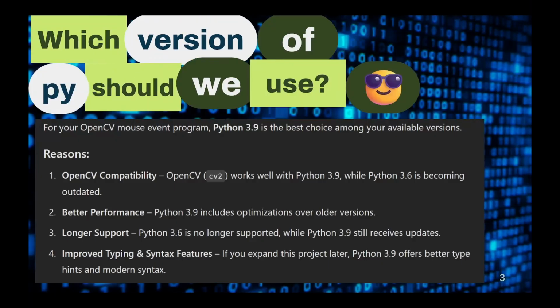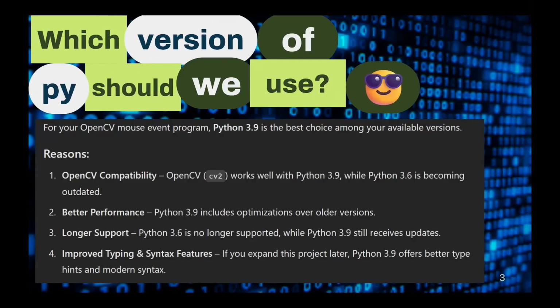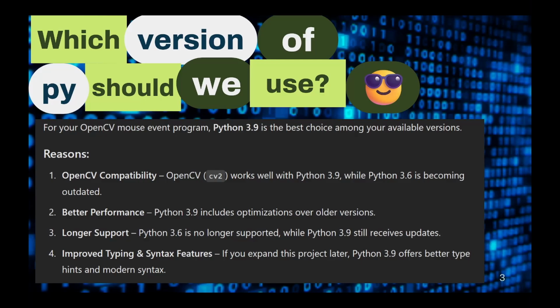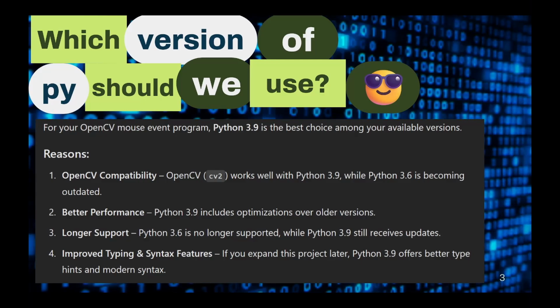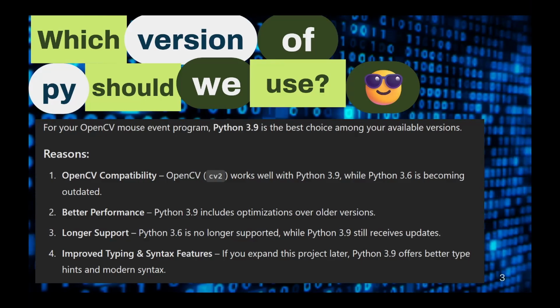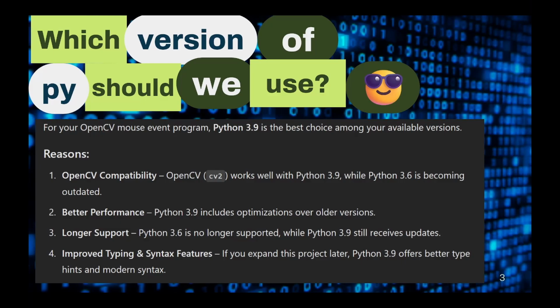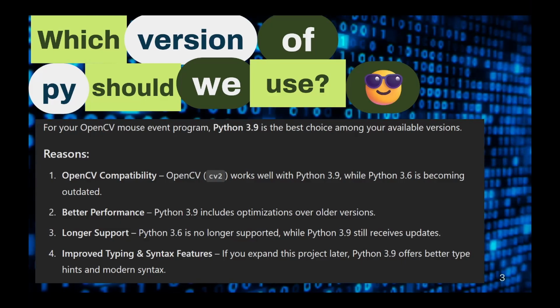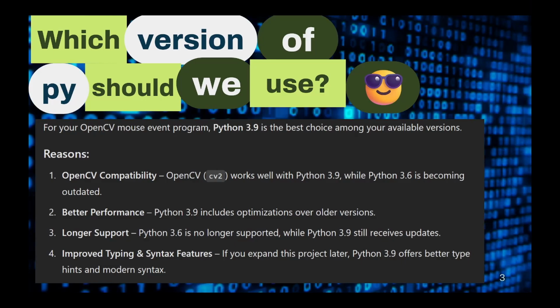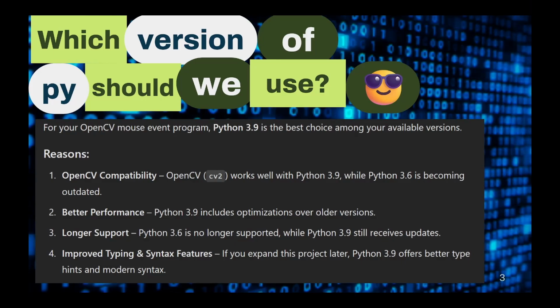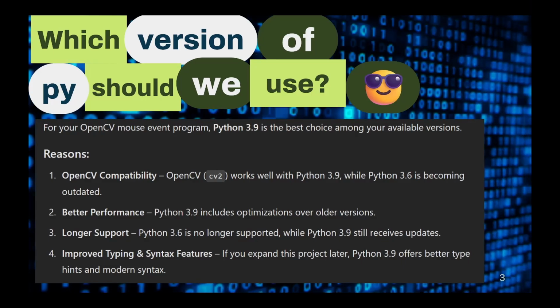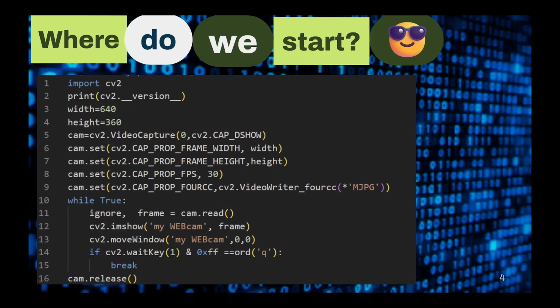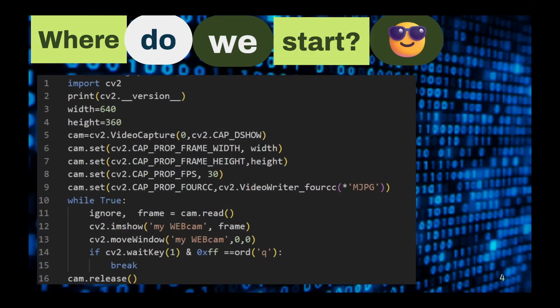Let's continue. Which version of Python should we use? According to ChatGPT, Python 3.9 is the best out of the versions I listed. I listed 3.6 to 3.9, so it recommended we use 3.9. At any rate, let's continue.